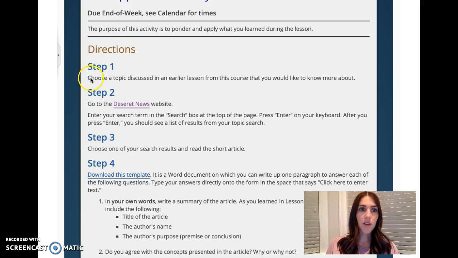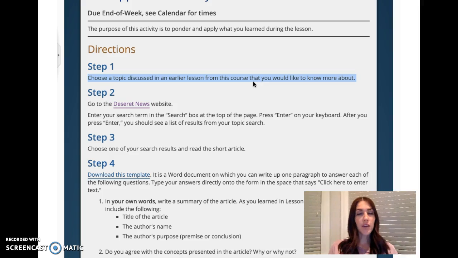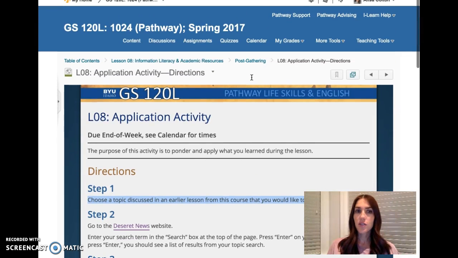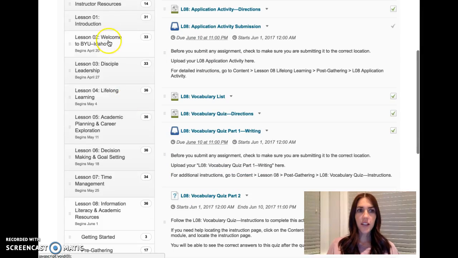So that's where I want you to really remember that number one, it should be discussed in an earlier lesson from this course that you want to know more about. I always have students that look up weight loss or want to learn more about the latest mission of NASA. And that is not something we've learned so far in this course. So a place you can go to see, if you go to content, you'll look here on the left side. It'll show you the different topics we've covered.